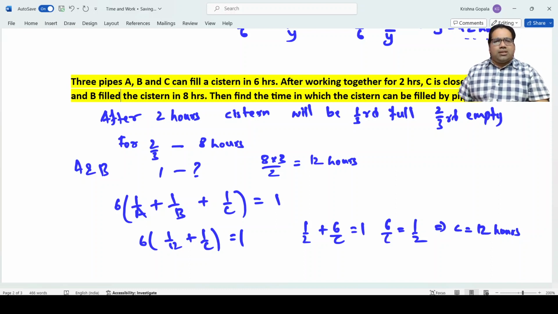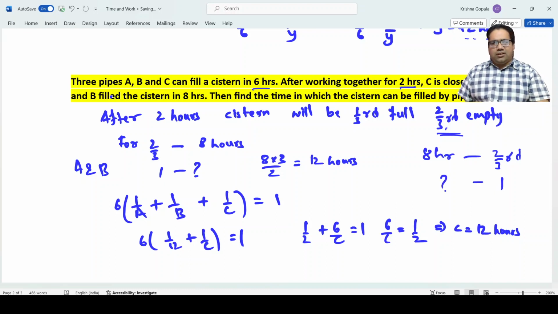Okay, three pipes A, B, and C can fill a system in 6 hours. That means in 2 hours, how much would have got finished? 6 hours is total, so 2 hours means one third would have been finished and two third would remain. Right, in 2 hours. Now C is stopped at this point. A and B took 8 hours to finish this 2 by 3. If they have to finish the entire one, how long does it take?